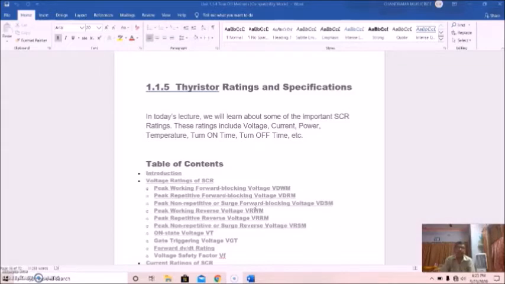Today, in our lecture, we'll learn about the thyristor ratings and its different specifications. So, why should we learn this? Because it is very important to know the different ratings: voltage, current, power, temperature, turn-off time, etc. We can't use an SCR for specific purposes unless we know up to which ratings they can be operated without any damage. So these are the things we'll discuss in this lecture.